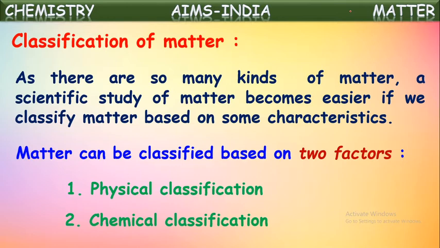One more is the chemical classification. This represents the chemical composition of matter: what kind of substances are present inside the matter? Based upon this, matter is classified in the chemical classification. These are the two major factors on the basis of which we can classify matter.